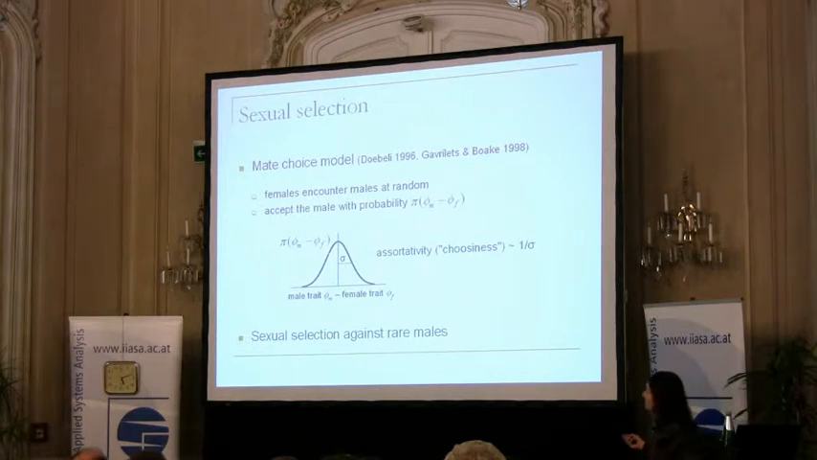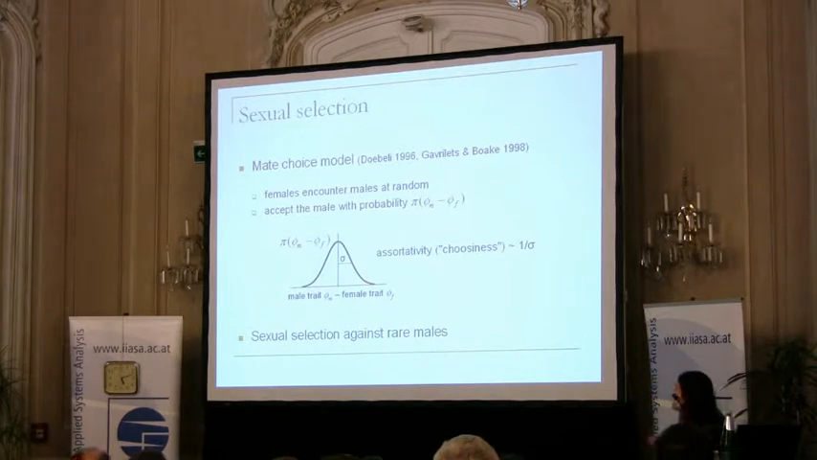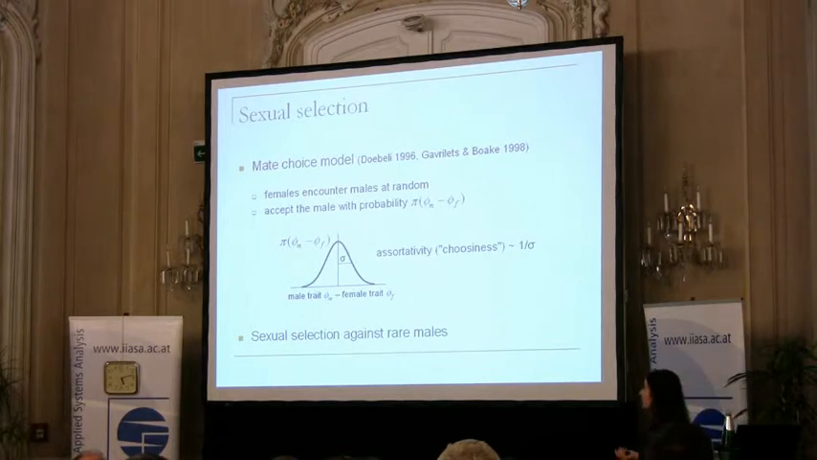And how fast the probability of accepting decreases with the difference in the trait value is how associative mating is. If this function is very narrow, then the females are very choosy. If this is virtually a straight line, so a very broad Gaussian function, then the females don't actually care. So the inverse of the width of this Gaussian is what we might call associativity or preference or choosiness. There are several names in circulation.